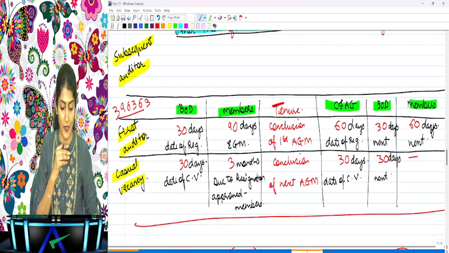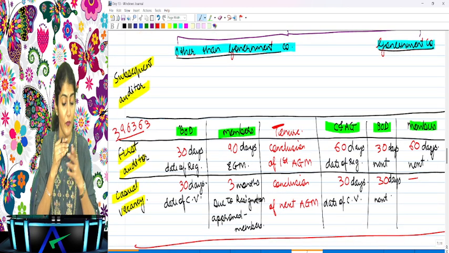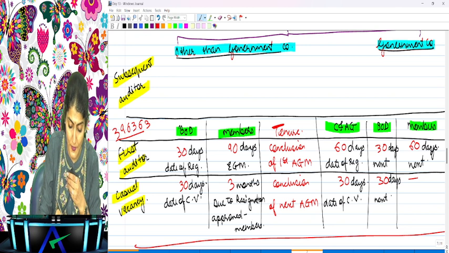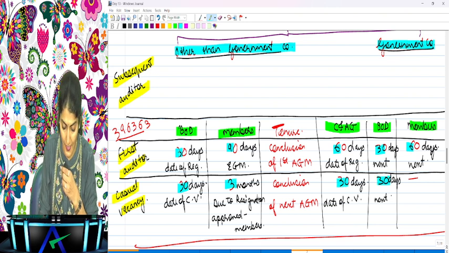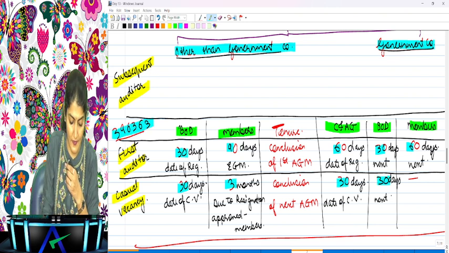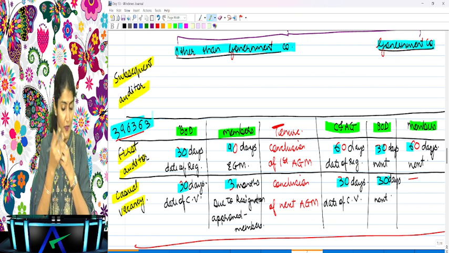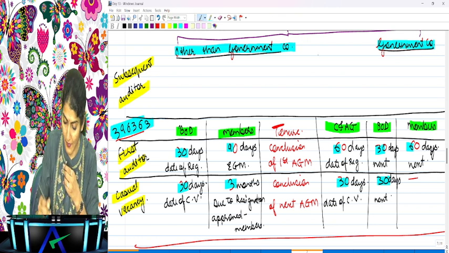Right? So that completes our discussion regarding the appointment of the first auditor and the appointment of the auditor in case of a casual vacancy. Are you all with me? Right, so 30, 90, 60, 30, 60, 30, 3, and then 30, 30. Are you able to follow that? 396363. Okay, right.